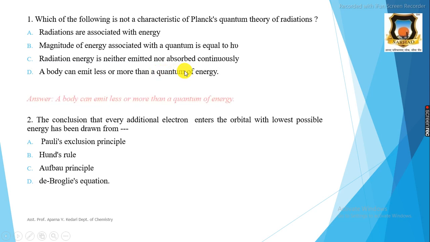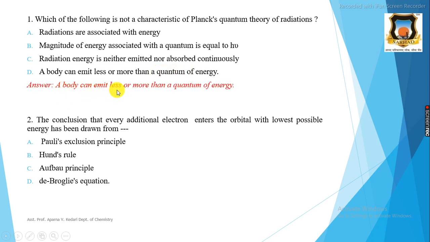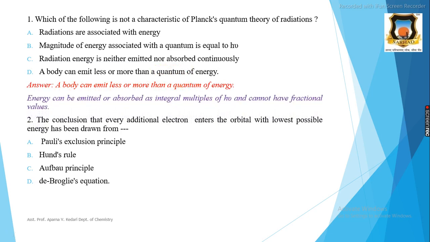And the correct answer is a body can emit less or more than a quantum of energy. Explanation: the energy can be emitted or absorbed as an integral multiple of h nu and cannot have fractional values. Therefore, D option is the correct answer for this question. This is not a characteristic of Planck's quantum theory.